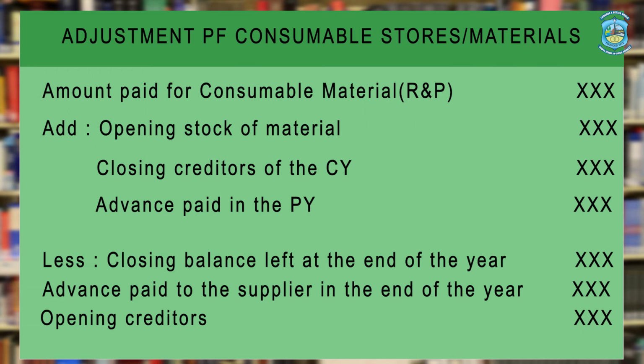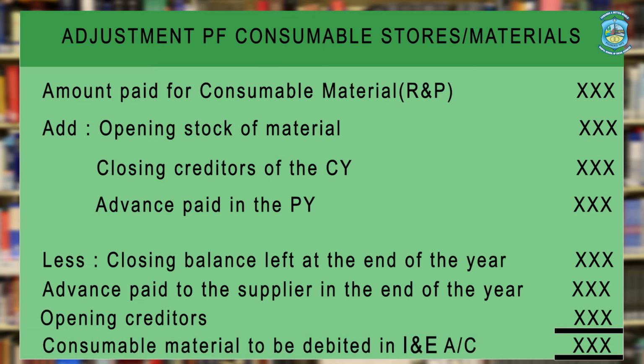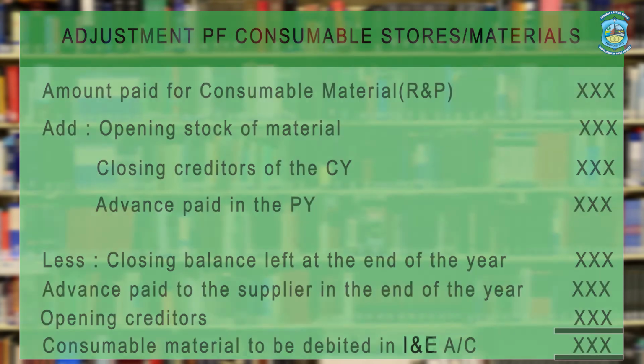Hence, it will be deducted from the current year's expense. So, again let us revise the three things which will be deducted from the amount paid as consumable stores: number 1, the closing balance of the material in hand at the end of the year; number 2, the advance paid to the suppliers of the material at the end of the year; and the opening creditors. Now, after adjusting these adjustments given to you in the question, you will get the exact amount to be debited in the income and expenditure account as material consumed.